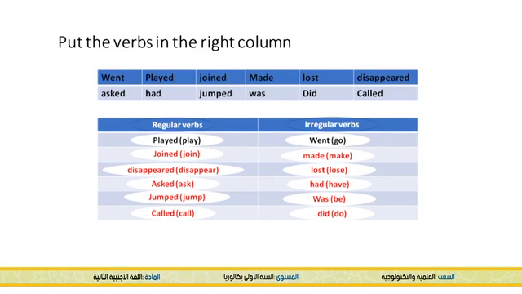We always add ed. But for irregular verbs, it's very hard to say how, because the form of the verb changes from one verb to another. So that's why you need to learn them by heart. That's the only way you can remember the irregular verbs.